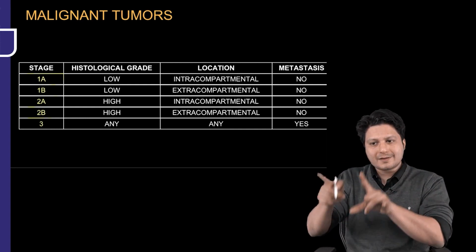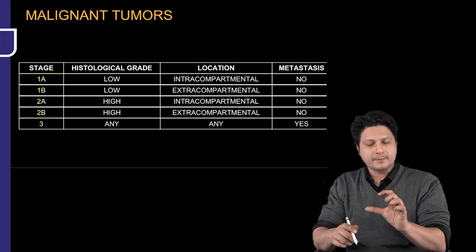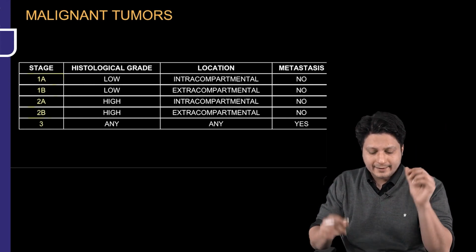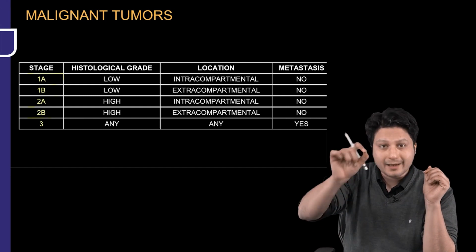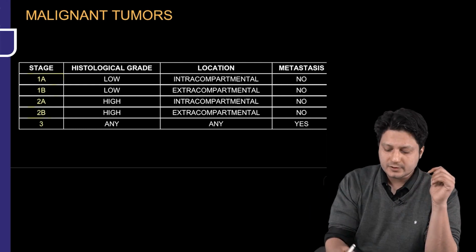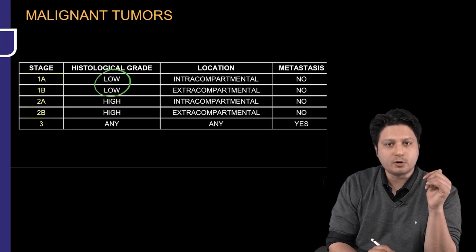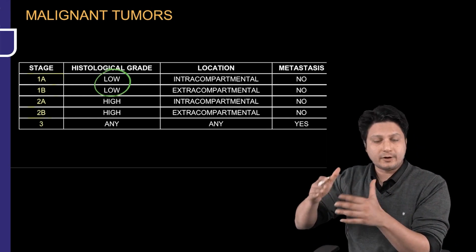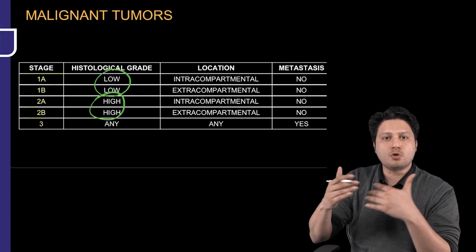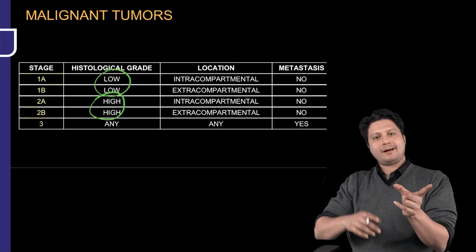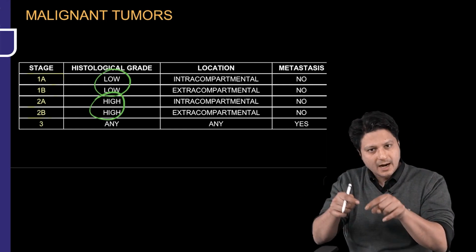Now, how are the malignant tumors categorized into stage 1 and 2? It is based upon the histological grade of the tumor. If the histological grade of the tumor is low, then they are stage 1 tumor. But if the histological grade of the tumor is high, they are stage 2 tumor. Alright. Then how is this stage 1 further classified into stage 1A and B?